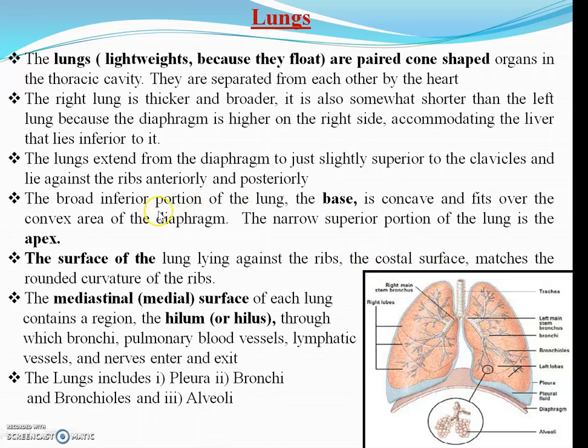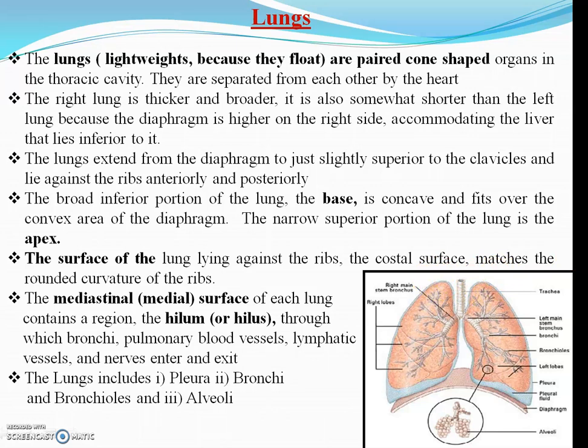The broader inferior portion of the lung is called the base, and it is concave and fits the convex area of the diaphragm. This is the base. And the narrow superior portion of the lungs is called the apex. This portion is called the apex.